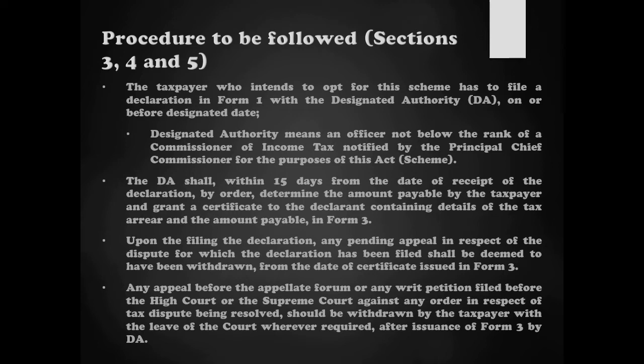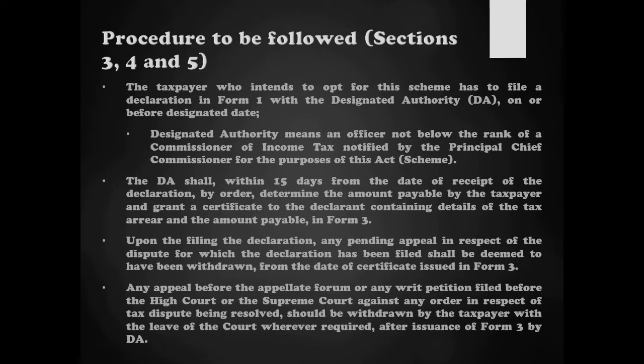So once the declaration has been filed, the second step is that the designated authority shall, within 15 days from the date of receipt of that declaration, by order determine the total amount that is payable. Section 3 details the way to compute the amount payable for settlement of this dispute. So in accordance with the provisions of Section 3, the designated authority shall determine the amount payable by the taxpayer and then grant a certificate to that taxpayer, who is to be known as the declarant from now on.